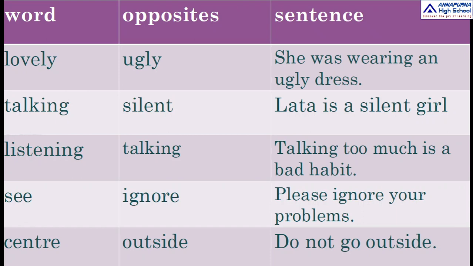Okay children, so you have to write similar words and those sentences in your CW. Okay, and opposites of the given words and sentences with opposites write in your textbook. Okay children, now let us go to next one.